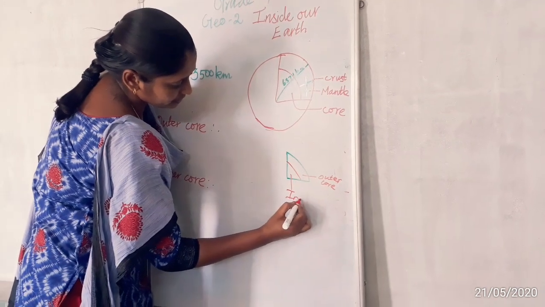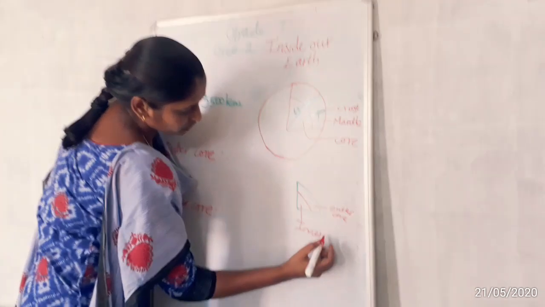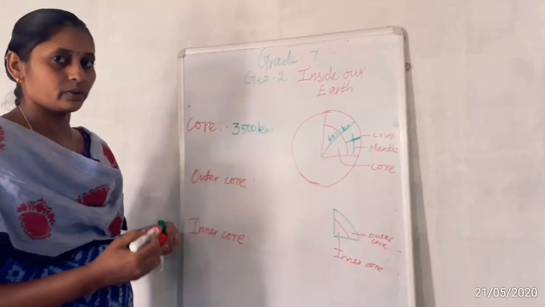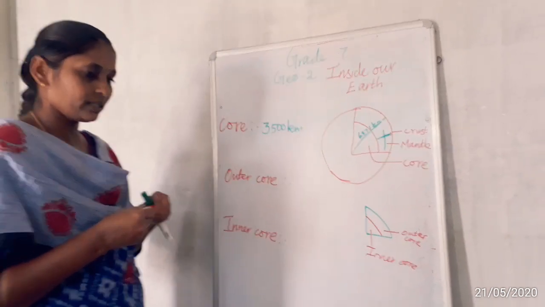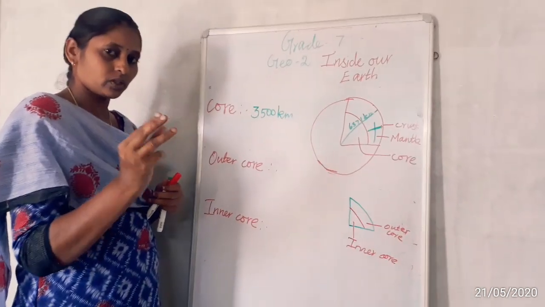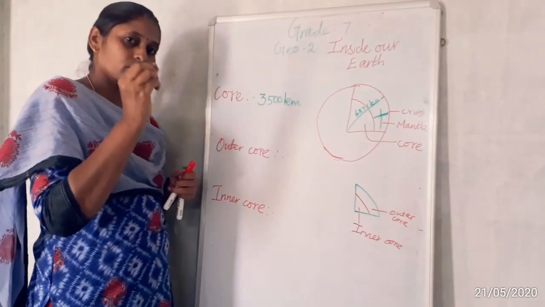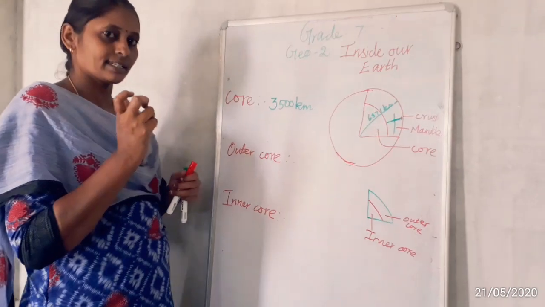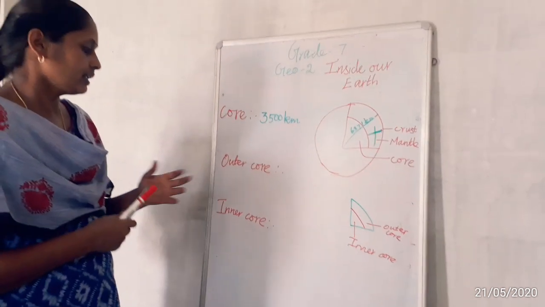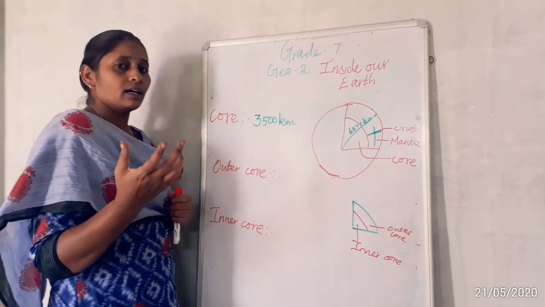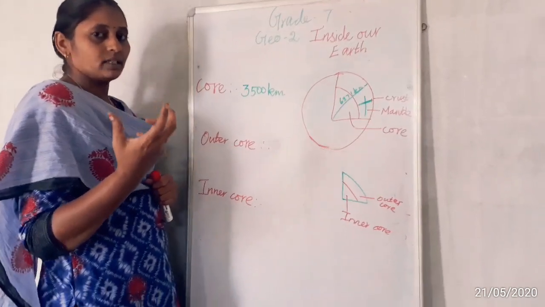The core that is near the mantle is called the outer core. Suppose we divide the earth, like the core portion of a yolk. Inside the core we have a somewhat liquid consistency, like after boiling an egg. Like that, in the outer core we have somewhat solid minerals.